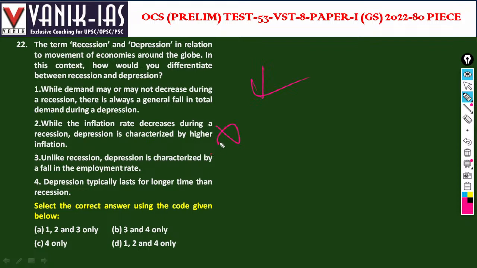Unlike recession, depression is characterized by a fall in the employment rate. In recession also you will get a decline in the employment rate. So depression typically lasts for a longer time than recession. Yes, the fourth statement is right. Depression lasts a longer time than the recession.